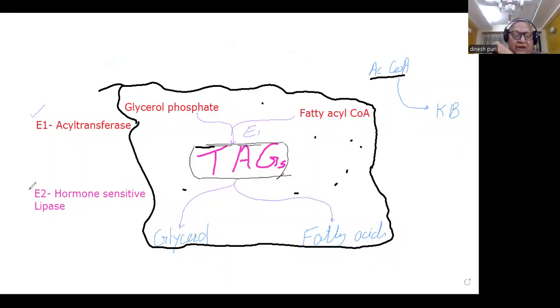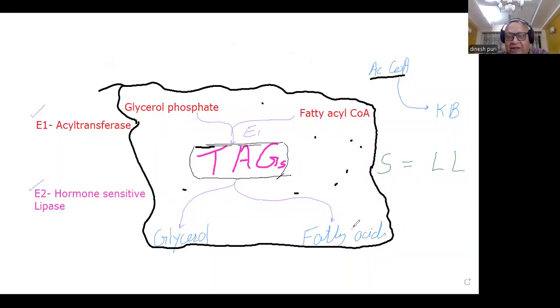The enzyme here is hormone-sensitive lipase. Normally, synthesis and degradation, degradation is called lipolysis, and synthesis of triglyceride, their rates are equal to each other. So rates of both these synthetic and degradative pathways are equal to each other in a normal condition.